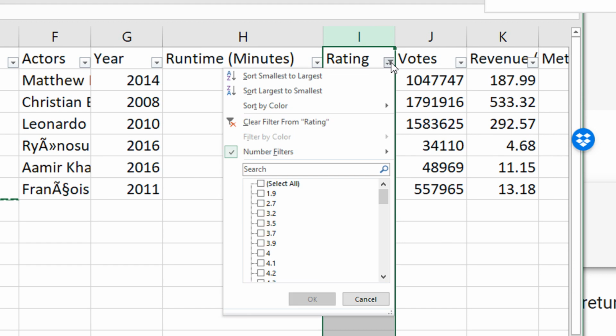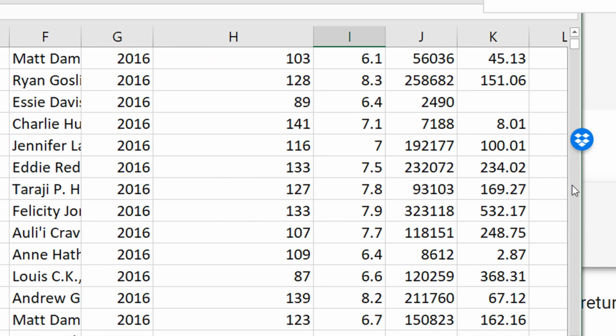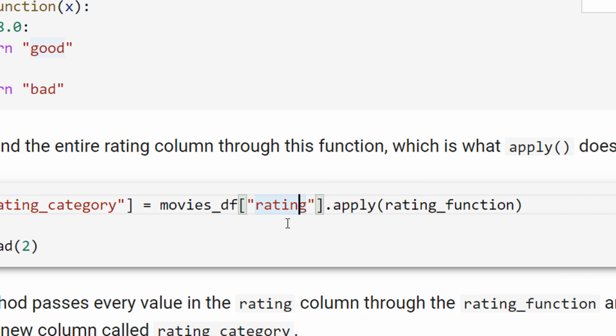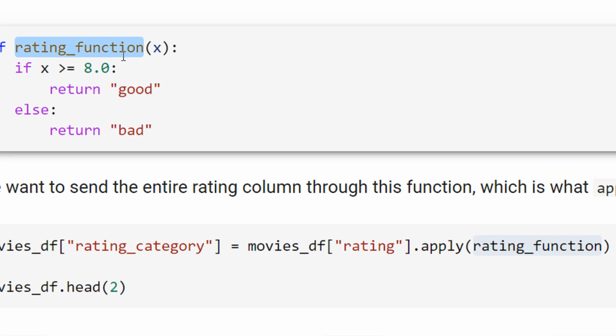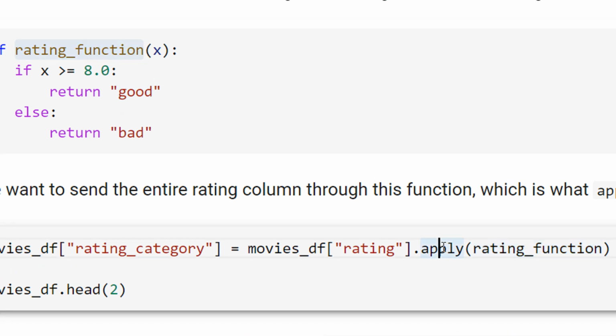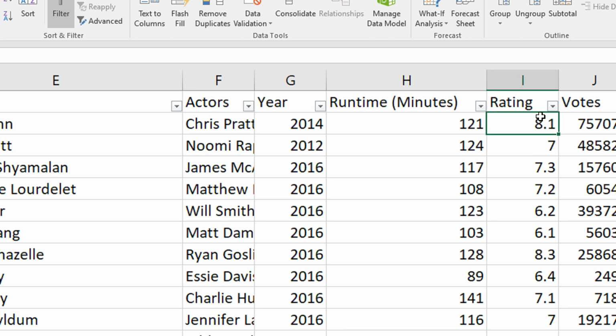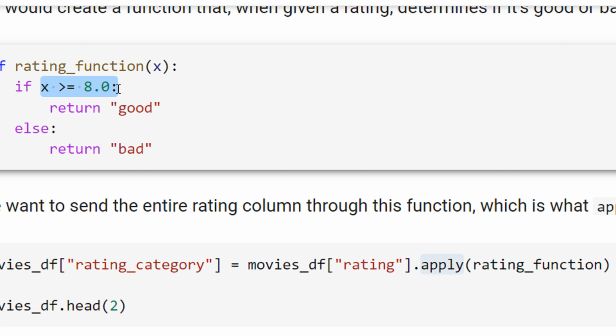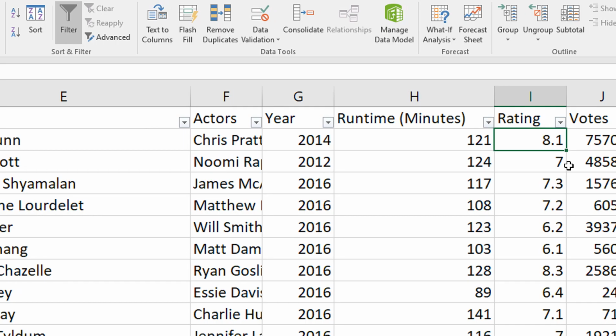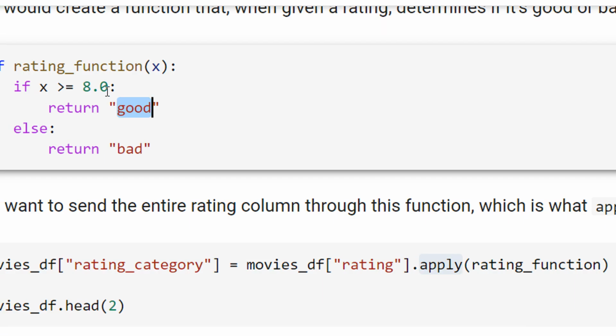So I can just clear the filter. This is the column rating. So in the whole column, you apply this rating function. You can see in this function, I am actually passing another function. See, rating function is another function, right? So in the apply function, I am passing another function. So what does apply do? It will take every rating. So 8.1, this 8.1 goes here. X is greater than 8.0? Yes, because 8.1 is greater than 8. So it returns good, right? It comes here, 7. 7 is greater than 8, false. So it will return bad.